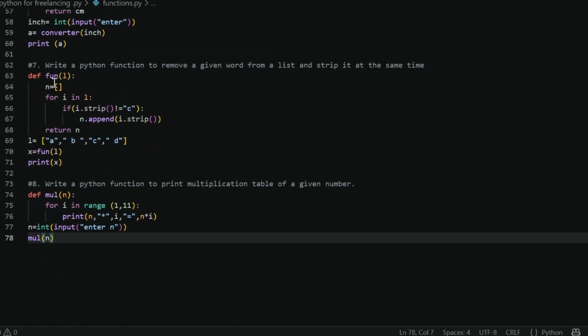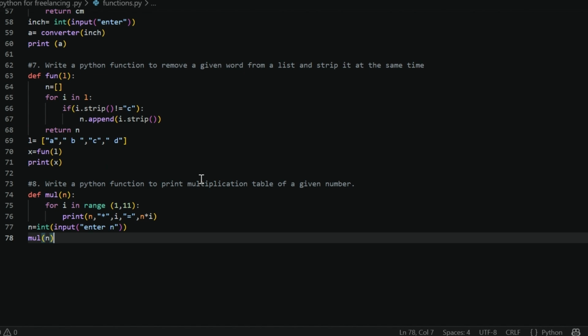Write a Python function to remove a given word from a list and strip it at the same time. What does it mean? We first of all create a function. We have a list a, b, c, d. What we have to do is remove a word, any of the words we have to remove. At the same time, we have to strip. Strip means the spaces before the string, like here a space is present, and here a space is present. So we have to remove the spaces and remove that word simultaneously, and